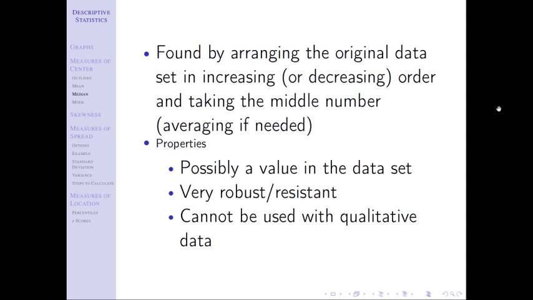And the last property, as with a mean: it cannot be used with qualitative data, as we talked about. You could find the mean zip code, just like you could find the median zip code. Both of them wouldn't have any meaning, right? If you averaged 5 zip codes, you would get a number. It wouldn't mean anything. If you took the median of 5 zip codes, you could get a number. It wouldn't mean anything. That's why we don't use it for that type of data. If it's colors, it's even more of a problem. How do you arrange colors? You could do it alphabetically, you could do it by rainbow order. There's no real set way to do it. So we stay away from medians and means with qualitative data.